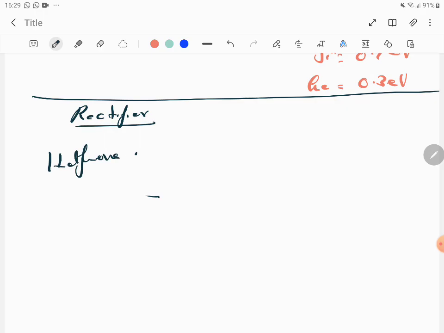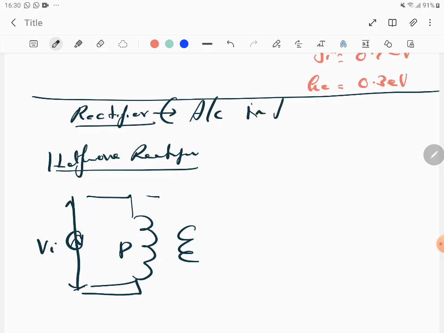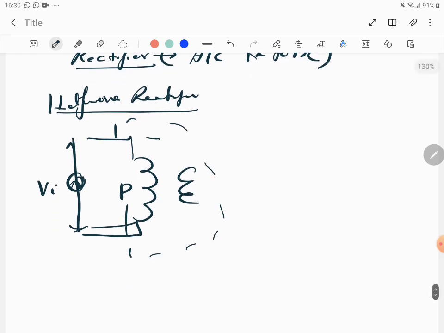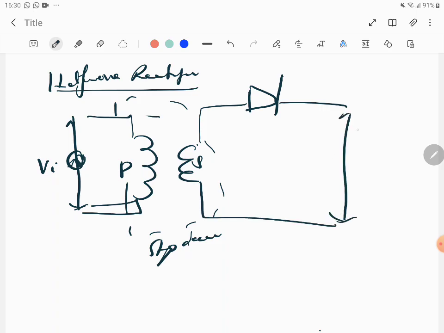A half wave rectifier consists of a transformer, which is a step down transformer, and the primary is connected to a voltage input Vi or an AC source, because the whole purpose of a rectifier is to convert an AC into a DC. So you connect the primary to an AC source, and it's a step down transformer. You should draw it like this and say it is a step down transformer. The number of turns is lesser. The secondary of the transformer is connected to a diode, and then the ends are connected to a load resistance RL. That's all.